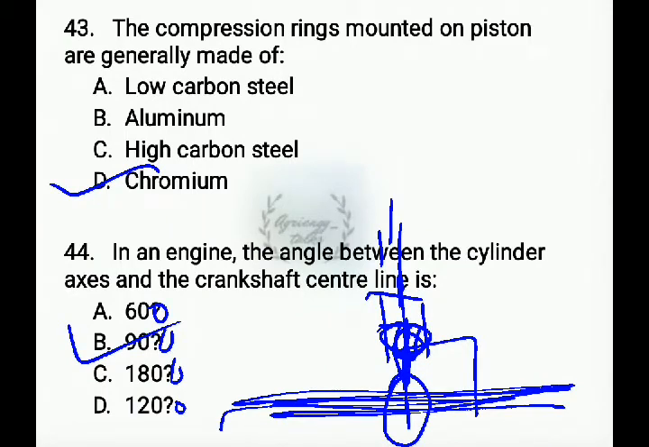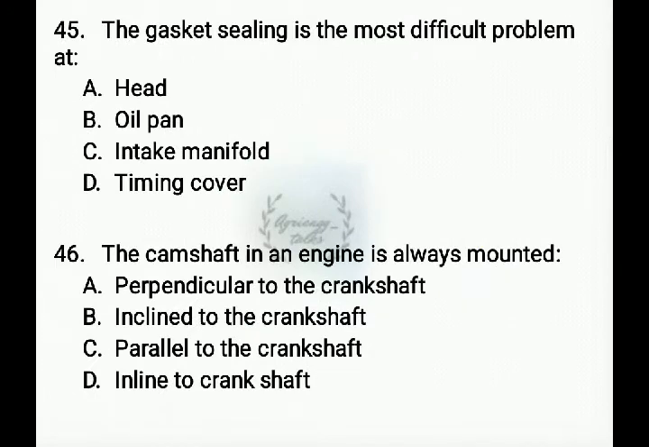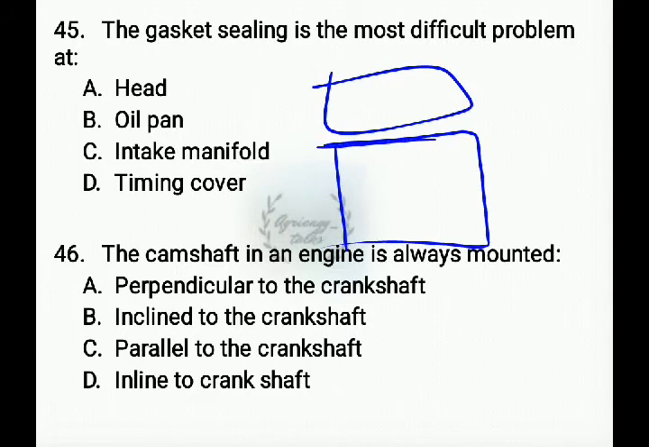The angle between the cylinder axis and the crankshaft center line is 90 degrees. Next question, the gasket sealing is the most difficult problem at. The gasket will be present at a cylinder head and the cylinder body. Between these the gasket is present, so it is a problem at head of the cylinder.